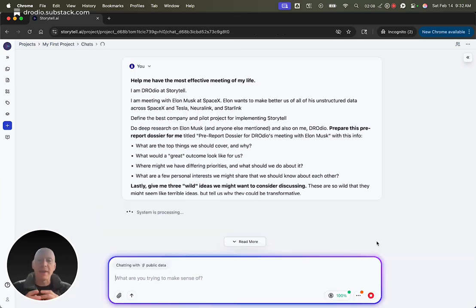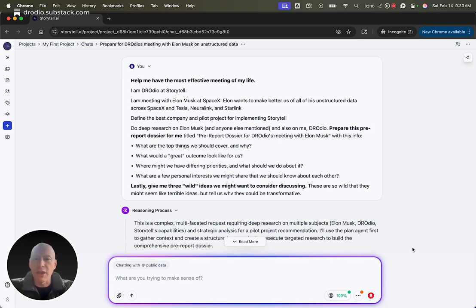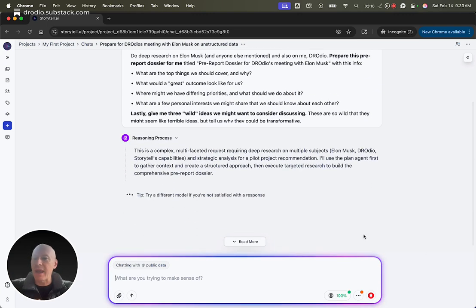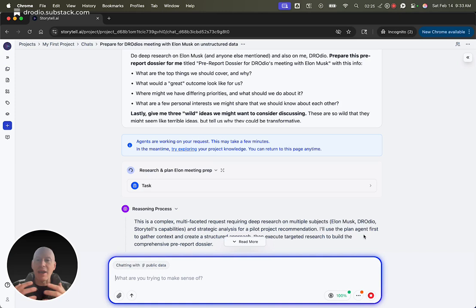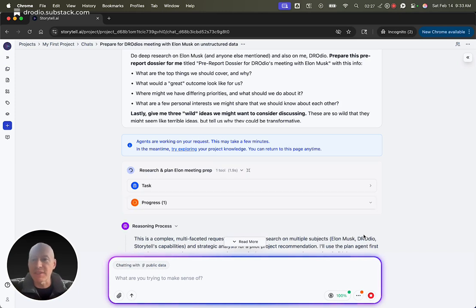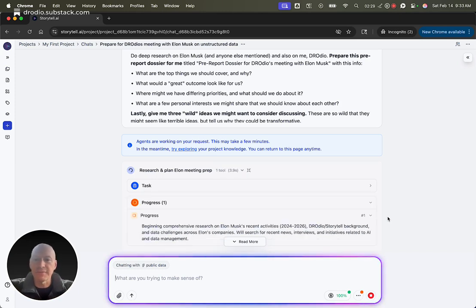Really the power of this is in the Storytell system, the multi-fleet agent system. Storytell will spin up a bunch of agents and go out and figure out what the priorities are of the person you're meeting with, what you can bring, what your shared interests are, and then how to have the most effective meeting of your life.